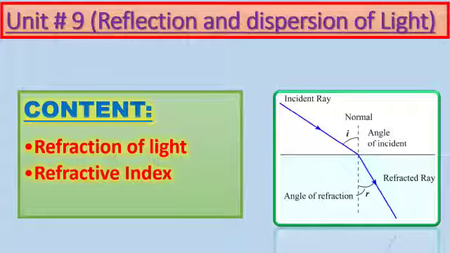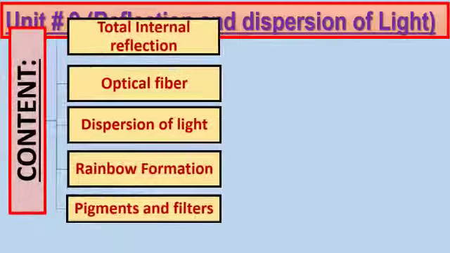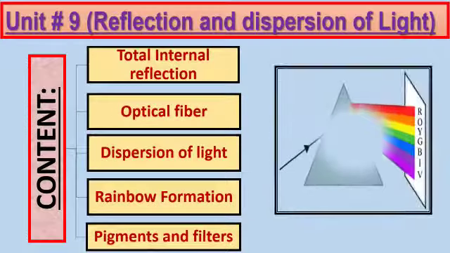Then the refractive index. The ratio of the speed of light in a vacuum to the speed of light in the material is called refractive index. So dear students, in unit number 9, we have also discussed the total internal reflection, meaning when light rays striking the boundary of a transparent medium are reflected inside the denser medium. Optical fibers are used for inspection in the human body and even in a machine.